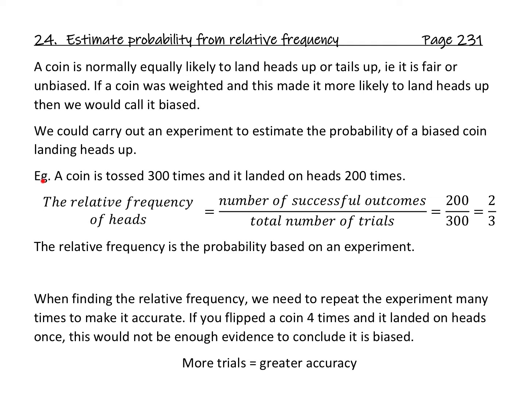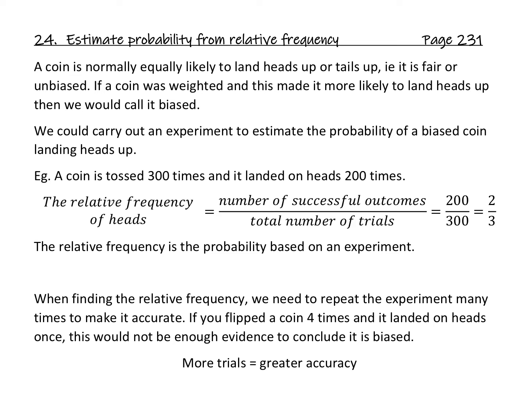So for example, a coin is tossed 300 times and it landed on heads 200 times. We would say the relative frequency of heads is the number of successful outcomes, which is 200 heads, divided by the total number of trials, the total number of times you did the experiment, so 300. So that's 200 out of 300, or 2/3 of the time it landed heads up.